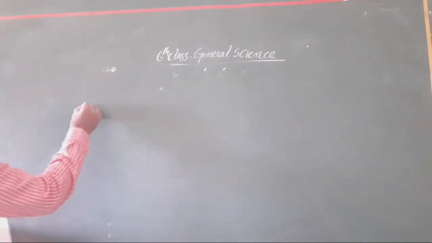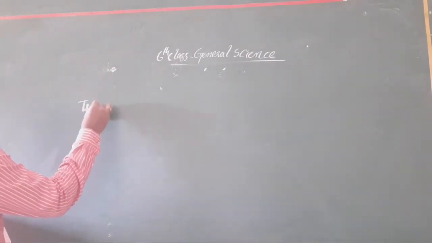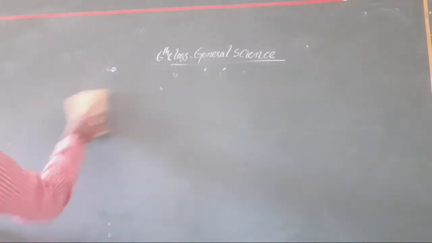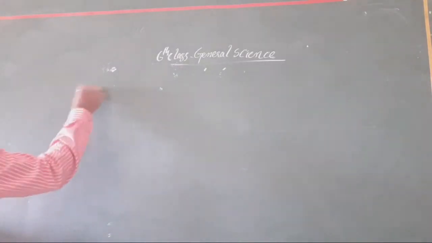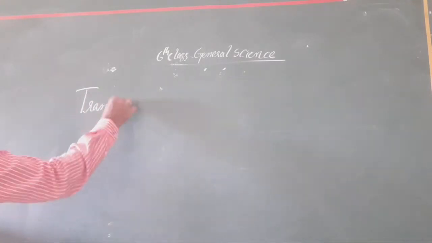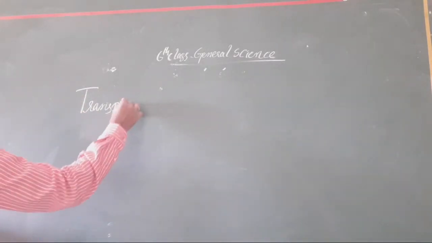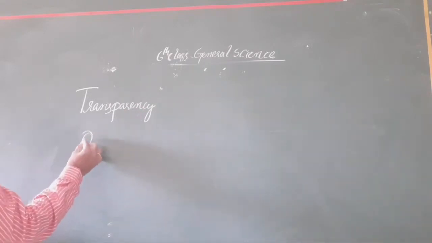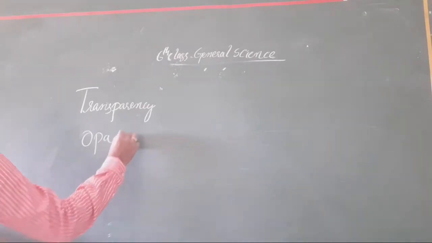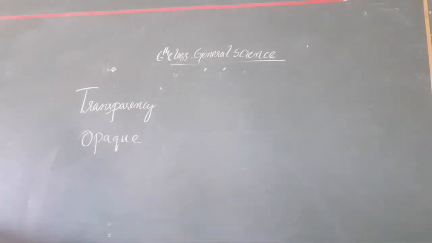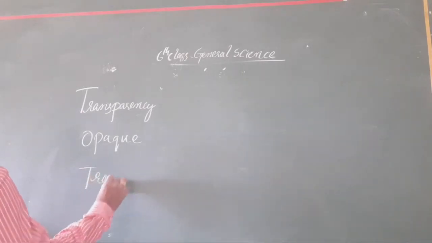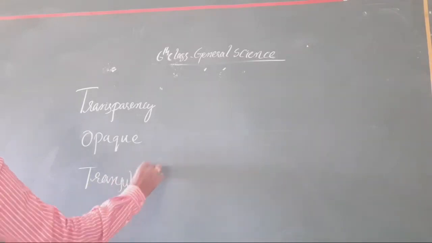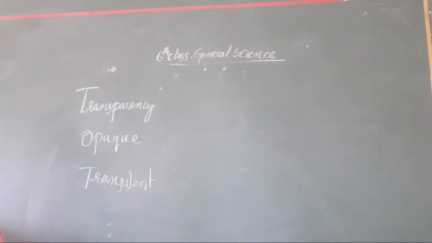Okay, clear or not all of you? What properties have we considered yesterday? Transparency. Yes, and another one is opaque. Okay, yes, one more thing is also there, that is called transparent.